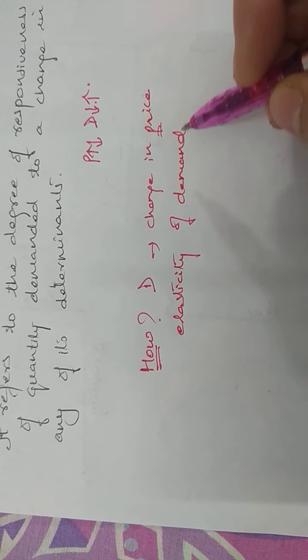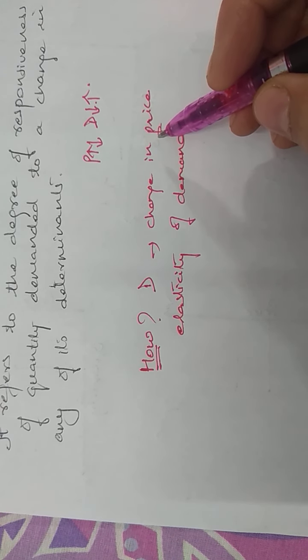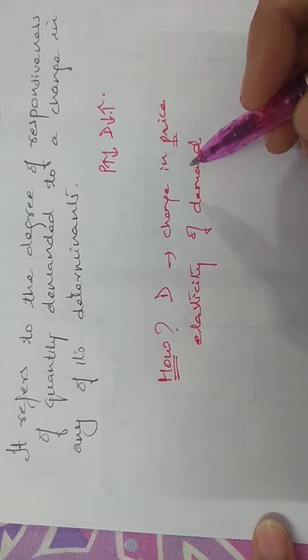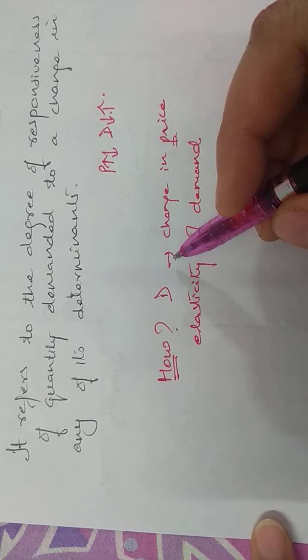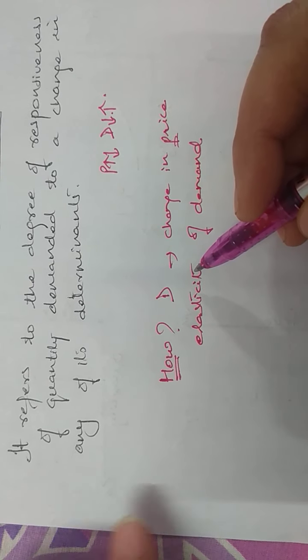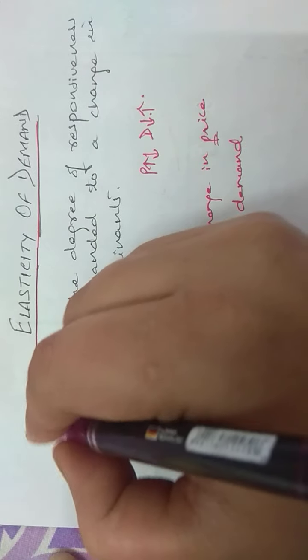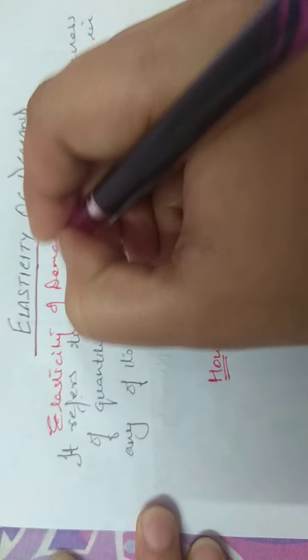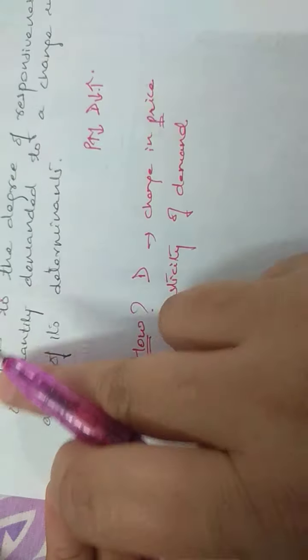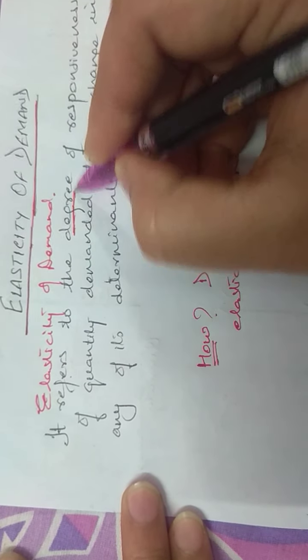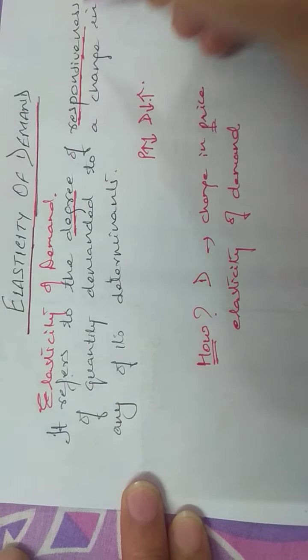Now, this is when you talk about the effect of change in demand due to price. But we know that there are various other factors also which affect the quantity demanded of a commodity. So, in general, elasticity of demand refers to the degree of responsiveness.